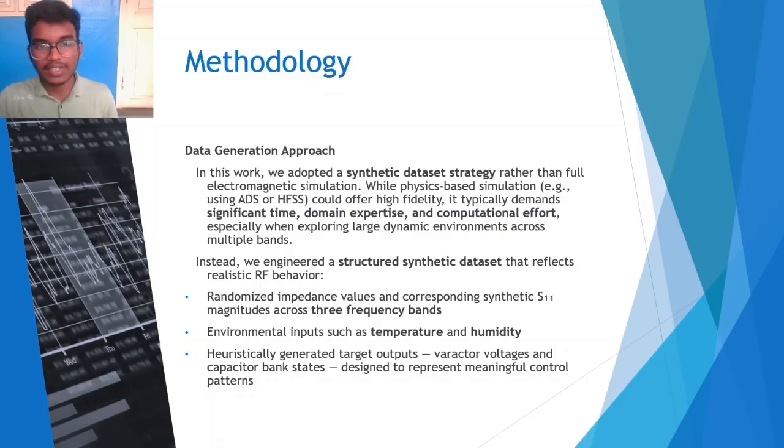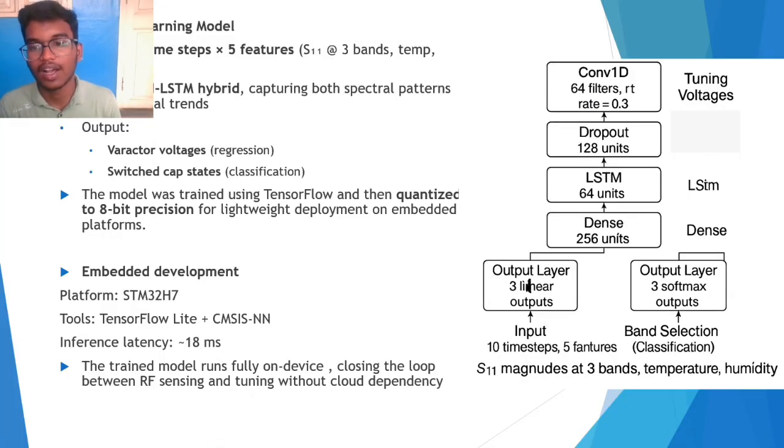We did that, and the machine learning model was based on previous comparisons, using both LSTMs and a convolutional neural network, which was a hybrid model that we developed. With this idea, we are doing temporal learning through the LSTMs and spatial learning through the convolutional neural network, which is generally used for images. So this is a hybrid model which works well. The varactor diode voltages are a regression, and the switch capacitor values are a classification, on or off.